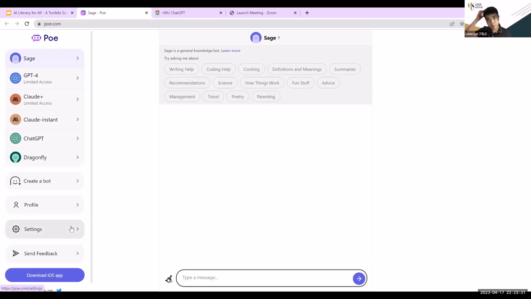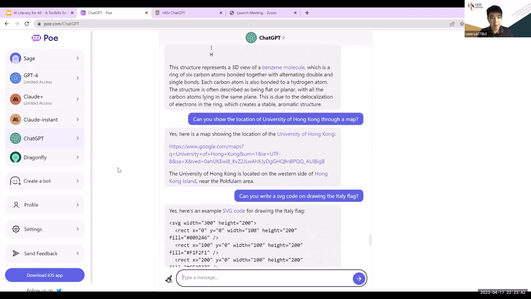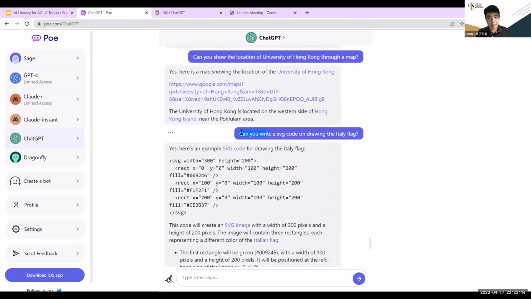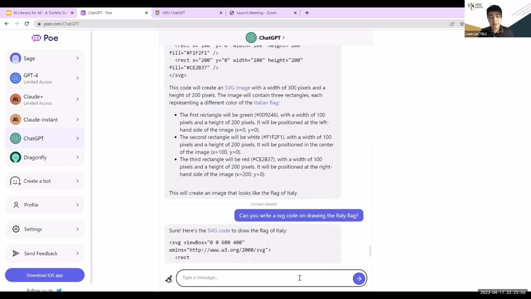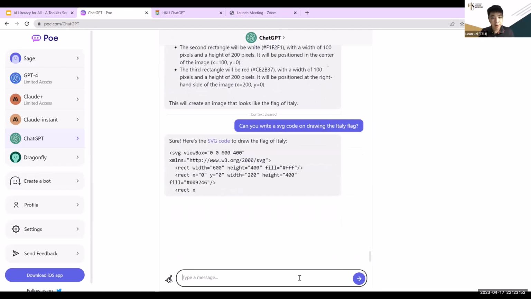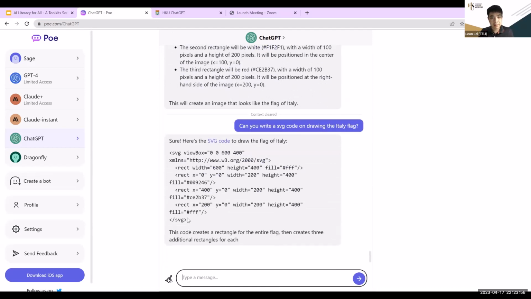You need to log in through maybe your Google account. And there are different engines already. Most general will be ChatGPT, and you can just type anything here. Okay, so let me try this again. As I mentioned, can we draw an Ethernet thread again? Of course, the system can provide you graphical information, but they can provide SVG code, and you just copy and paste this, and you will see the thread.